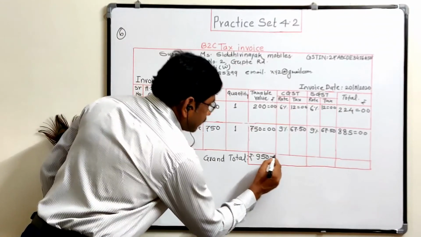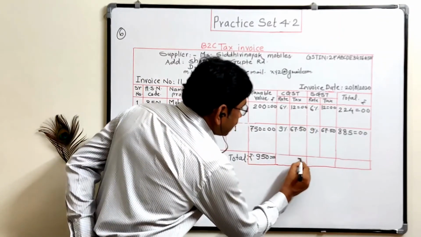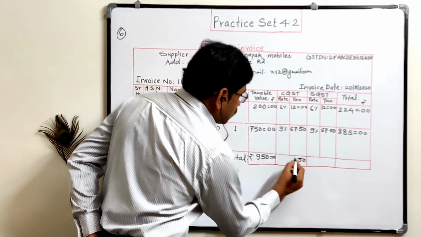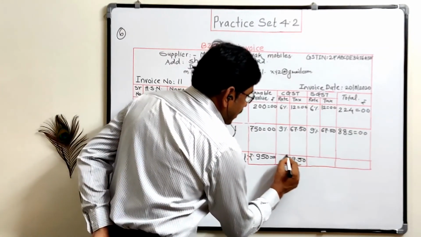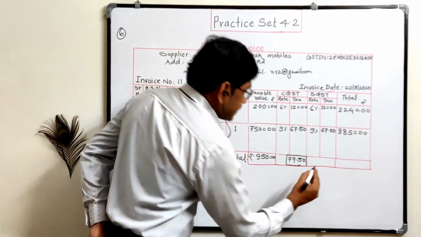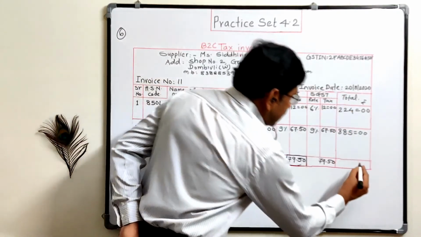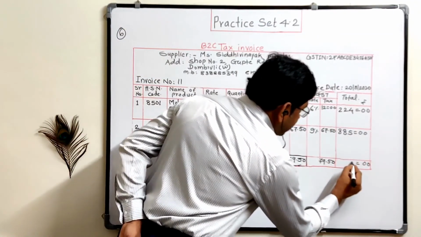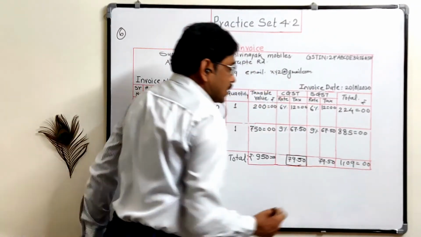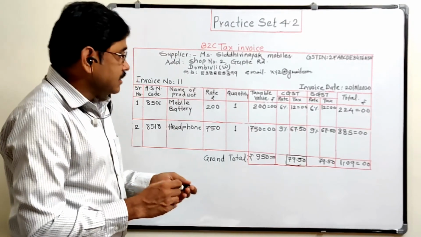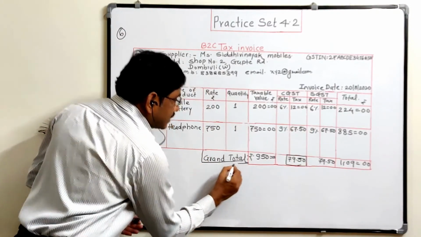This is the total taxable amount. This CGST is this 50, and here 7 plus 2 is 9, and 6 plus 1 is 7. So 79.50 rupees is the CGST, 79.50 rupees SGST, and this total we have to pay: 5 plus 4 is 9, 8 plus 2 is 10, plus 1 is 11. So the total payable amount is 1109. So in this way we can make a tax invoice.